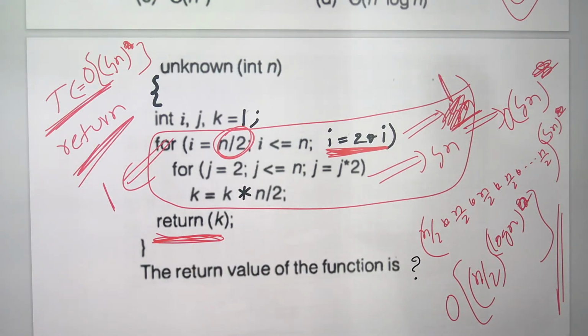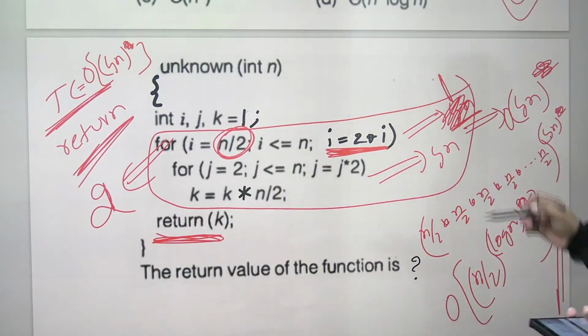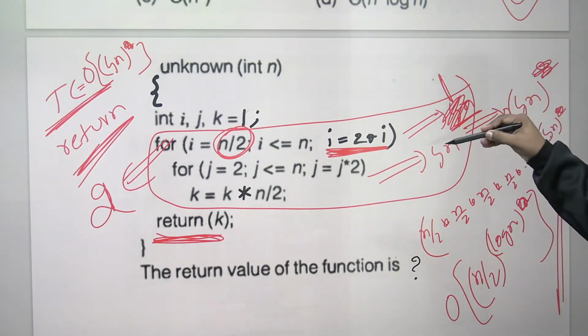Can you say i equal to 1 is working? i is equal to 1, i value n by 2. i equal to 2 is also working, it will become n. The next one fails. I think, see, this is actually 2 times. True, whatever you said is true. Both will be executed. 2 log n.